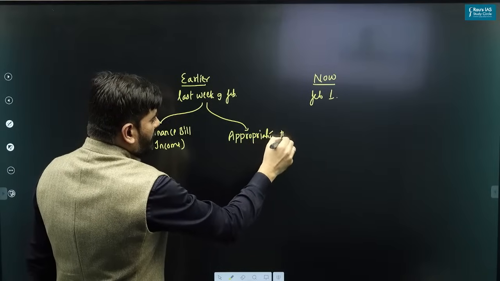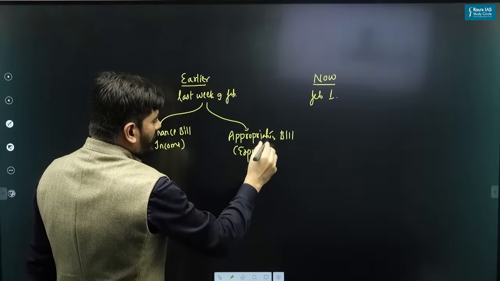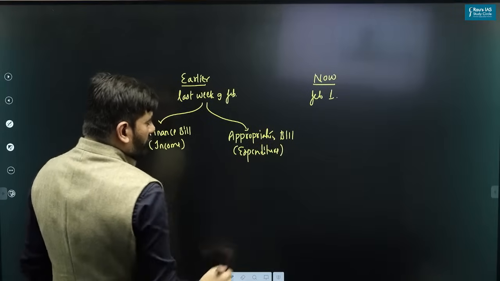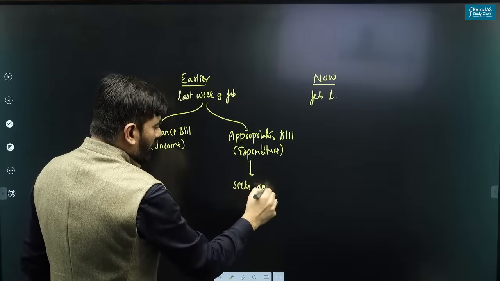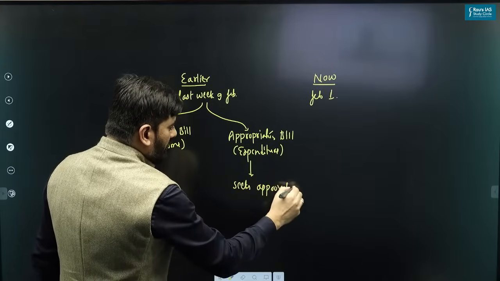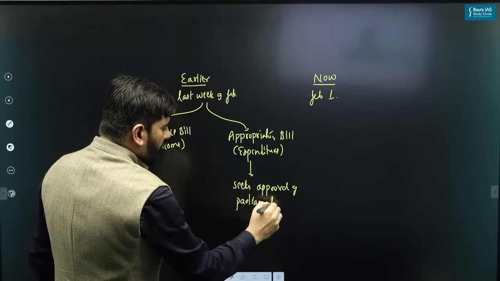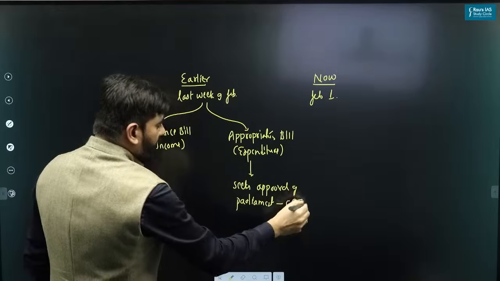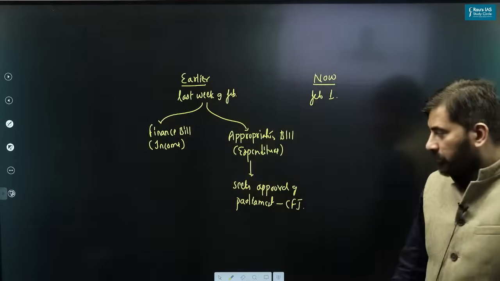This appropriation bill deals with the expenditure side of the budget. So basically, the appropriation bill seeks approval of the parliament for the withdrawal of money from the CFI, that is Consolidated Fund of India, as we know.